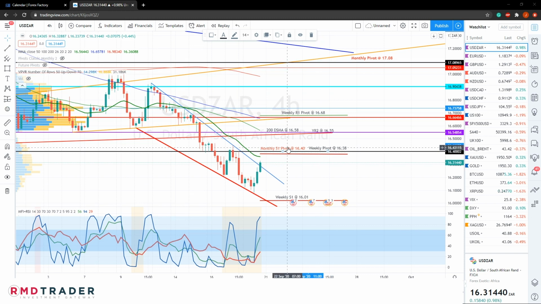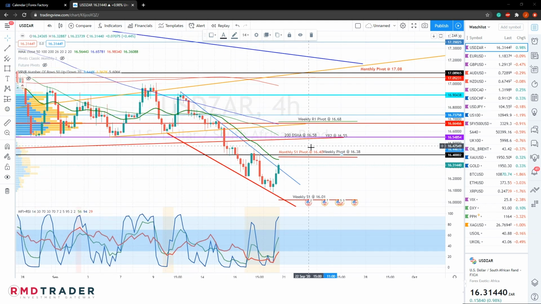And then perhaps a bit higher towards our yearly R2 pivot at 1655, also coinciding with the current 200 daily SMA at 1658, and that will also coincide with the breakdown level that we've seen. There's also some additional resistance should we move this high to 1668, that's the weekly R1 pivot, also coinciding with the 4-hour 100 SMA, which has been a dynamic area of resistance for the last couple of weeks.